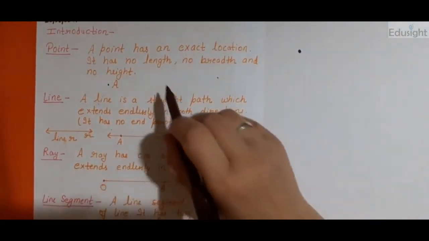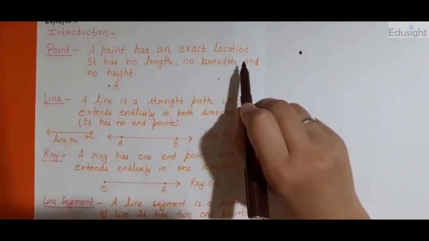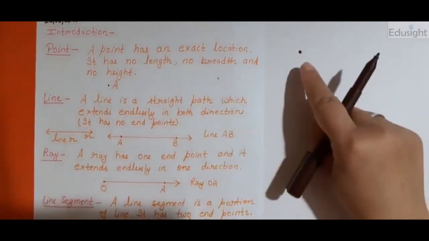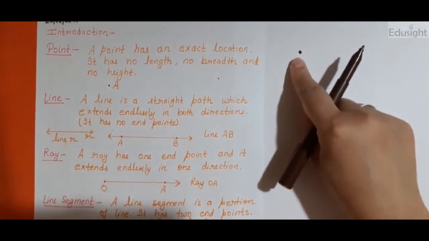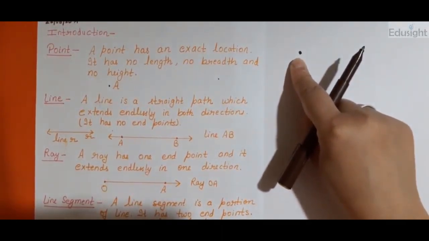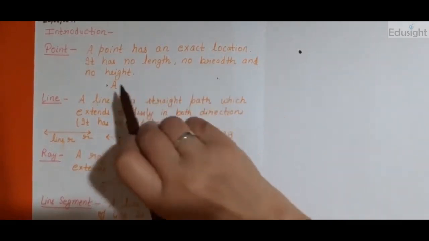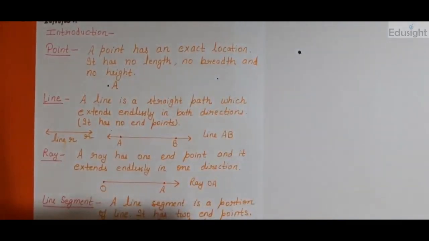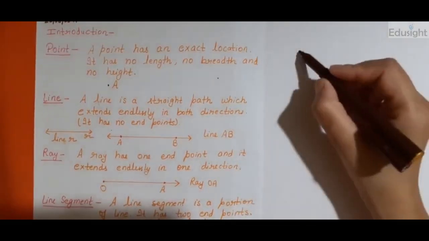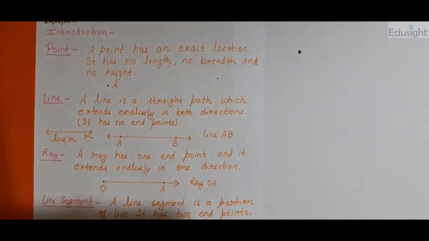A point has an exact location. It cannot be moved. It cannot be changed for that particular location. Right? And it has no length, no breadth and no height. You cannot measure it. आप इसे measure नहीं कर सकते हो. नहीं कर सकते ना एक point को measure. It is just a dot in the dot form. Right? It cannot be measured.